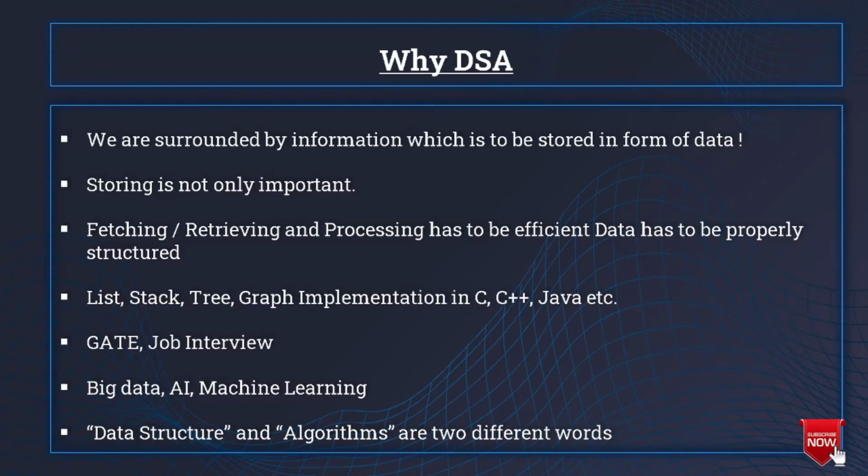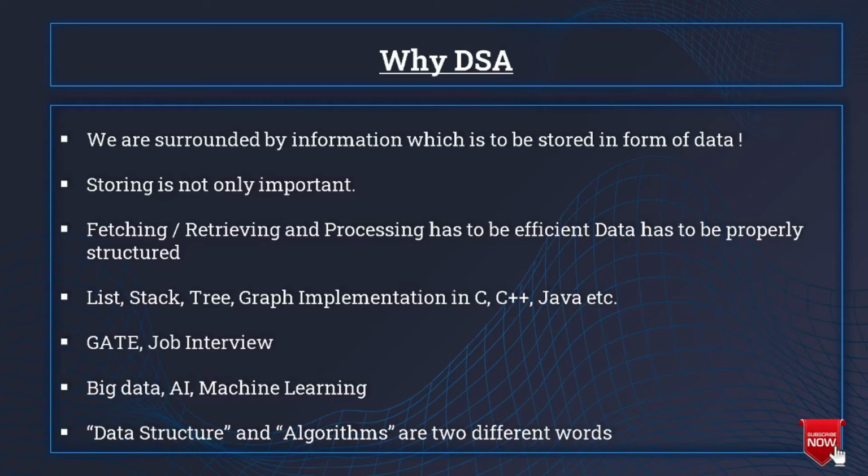So without any further delay, let's dive into our first course, which is data structures and algorithm. Before starting this course, I have one prerequisite. For learning this course, you should have a proper knowledge about any one programming language. It can be C, C++, Java, Python, etc. So let's get started. First of all, we should have some sort of idea about why we need to learn about data structures and algorithm.